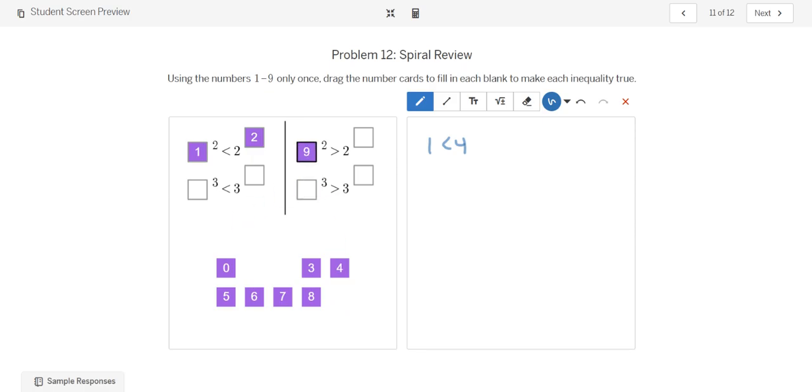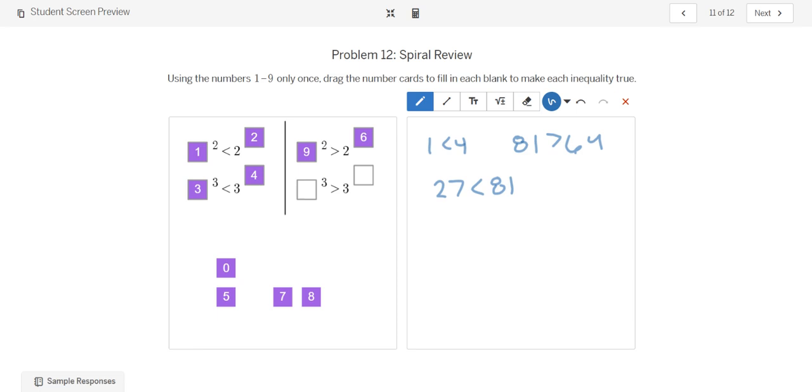Where should I put 9 squared is 81? 2 to the, let's say, 6th is 64. 81 is greater than 64. 3 and 4. 3 to the third power is 27. 3 to the fourth power is 81.